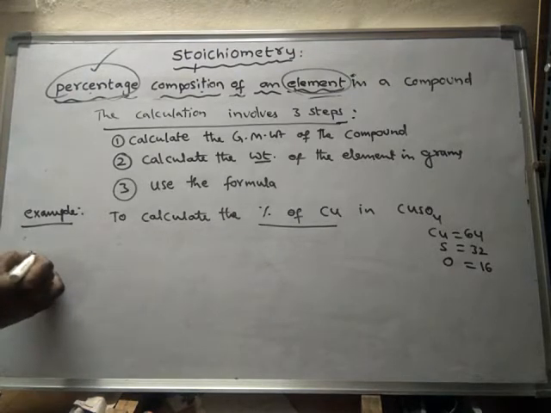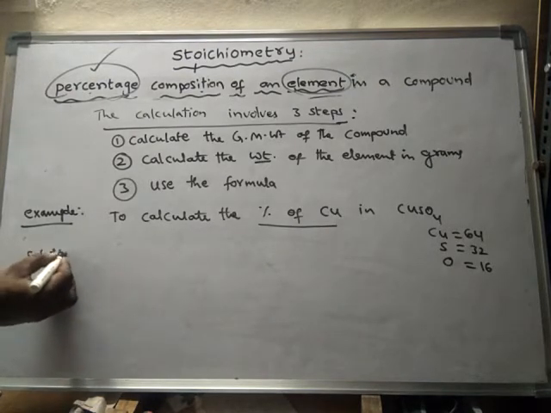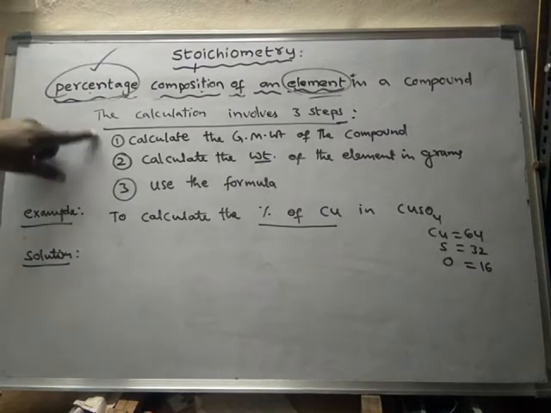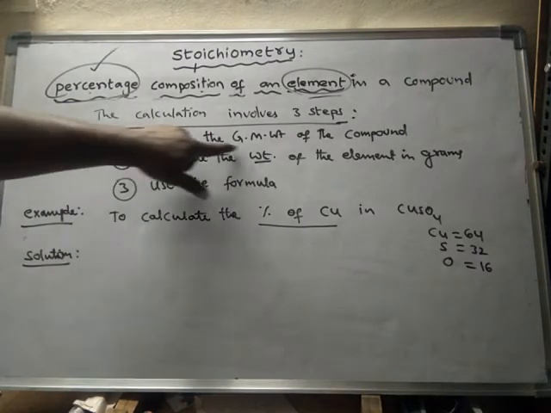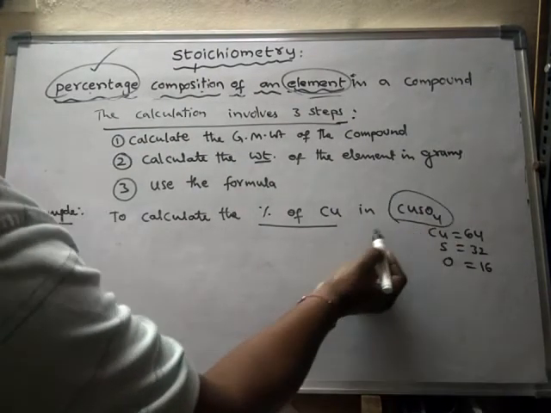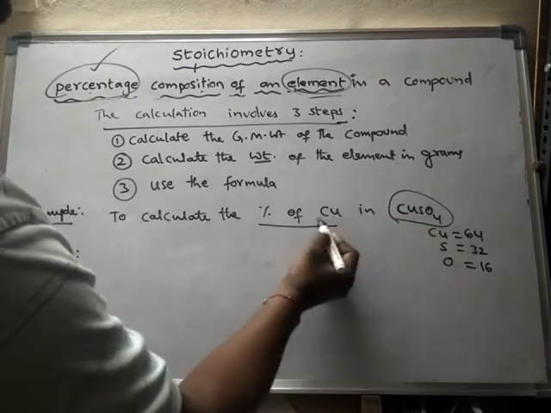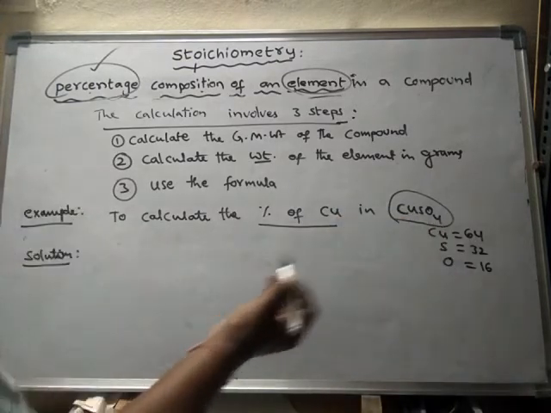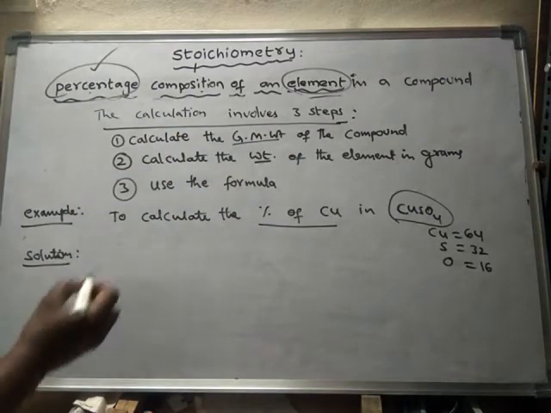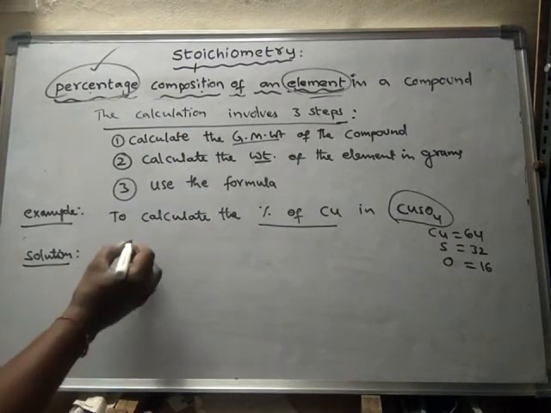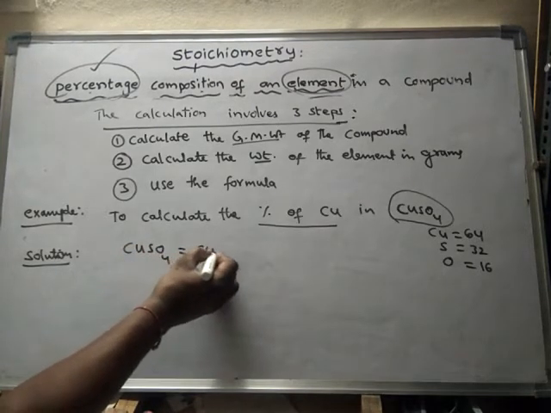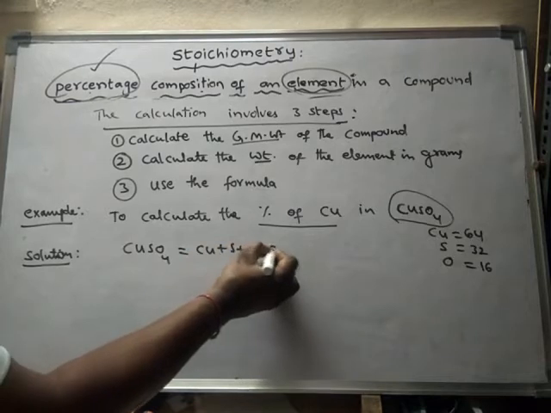So how to solve such a problem? We have to follow these three steps. First we have to calculate the gram molecular weight of the compound, the compound in which copper is present. In copper sulfate, one copper atom, one sulfur atom and 4 oxygen atoms are there.